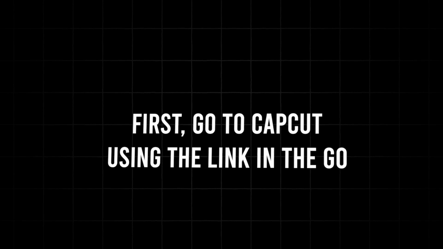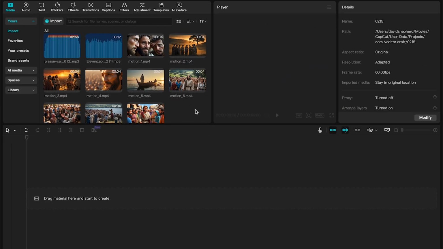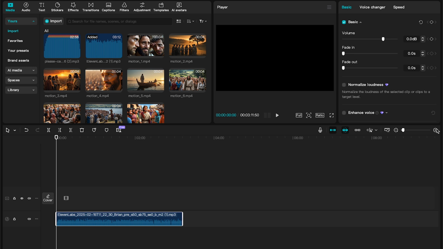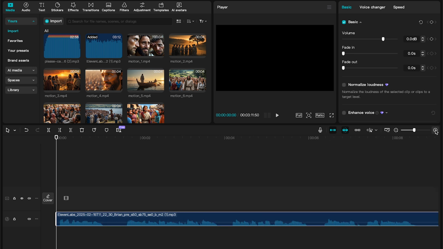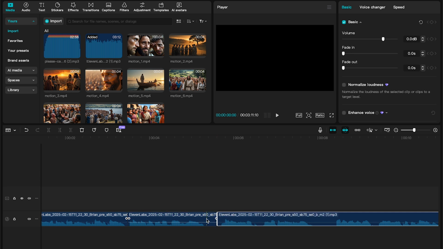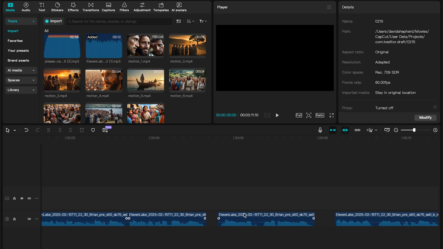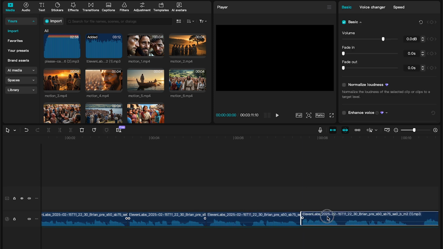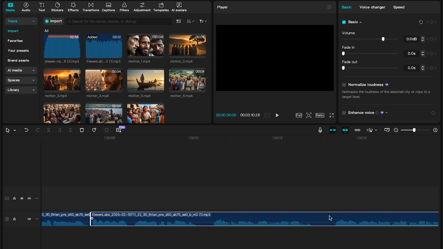First, go to CapCut using the link in the Google Doc. Once you're there, the first thing we need to do is import everything we've made so far. This includes your audio, all the images we generated, and any other materials you've collected for the video. With everything ready, we'll start by adding the voiceover into the timeline. Drag it into place, and we now need to clean it. To do this, you want to look for gaps like this in your timeline. Once you've found them, you need to hit B on your keyboard to bring up a splitting tool. Now split either side of the dead air. Once that's done, you now need to hit A on your keyboard, select the dead air, and delete it. You need to repeat this entire process so our voiceover is cleaned.